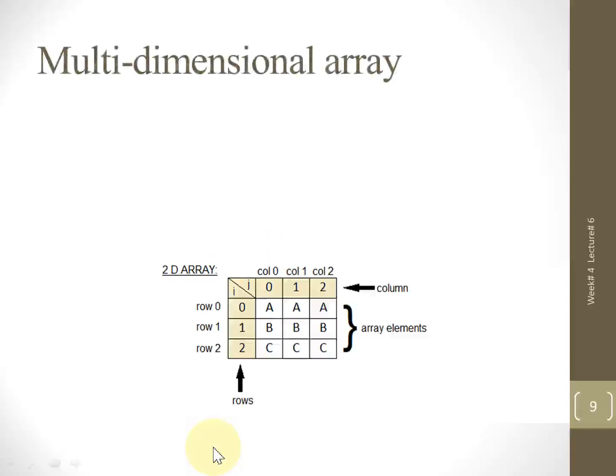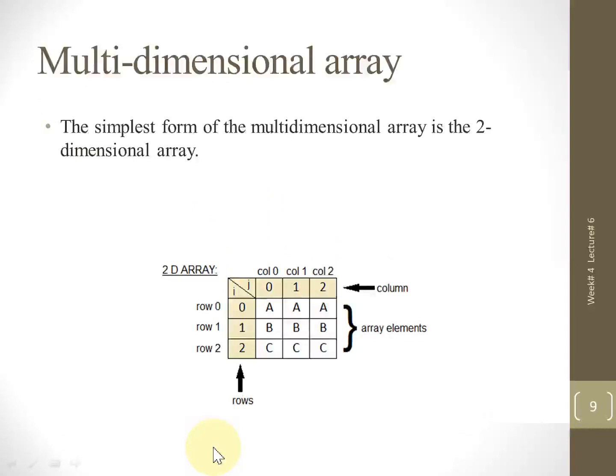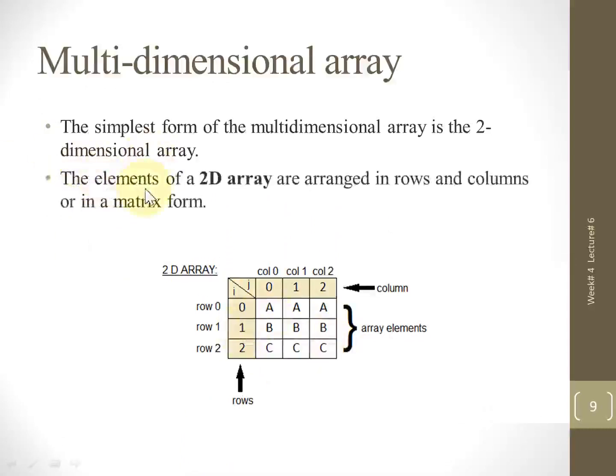So next we have a multi-dimensional array. A multi-dimensional array represents a 2-dimensional array, 3-dimensional array, and so on. The simplest form of the multi-dimensional array is a 2-dimensional array, which is 2D, which is represented in rows and columns, or you can say the matrix form, or we can also call it the table form. In this figure, which represents the 2-dimensional array, we have rows and columns. Each cell will have 2 addresses, the row and the column.